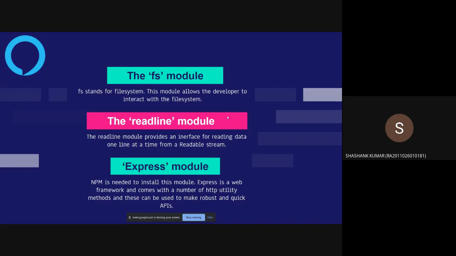The second module we'll be going over today is the readline module. This module allows us to create an interface and either input or give an output to our terminal or our command line. The third module is the Express module. So you need npm to install this module. We'll be going in depth in all of this in the coding session. But if you consider the basics, Express is nothing but a web framework which allows you to process HTTP requests. More on this later.